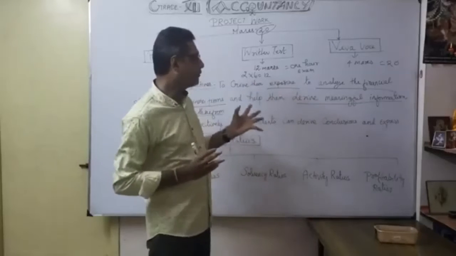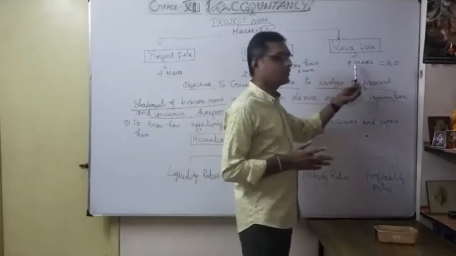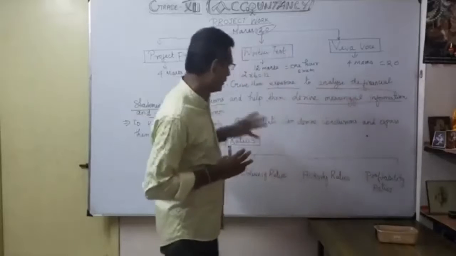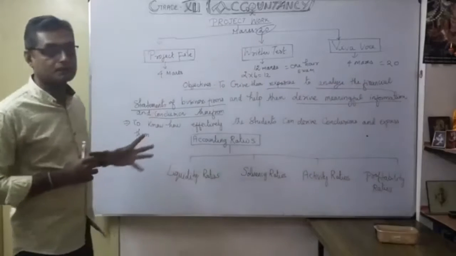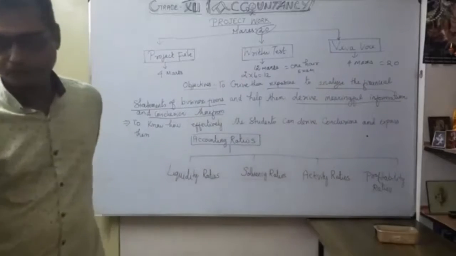Okay. Now go for the Viva. So what is that Viva, 4 marks? Okay, that we're going to discuss now. What are the objectives of Viva?